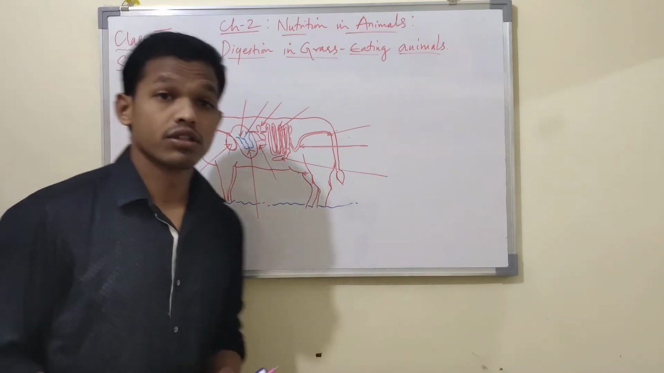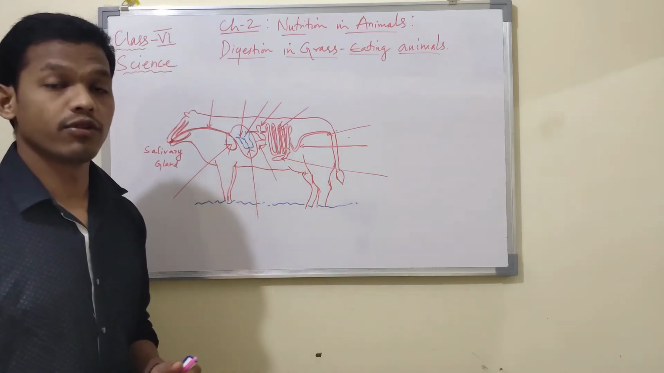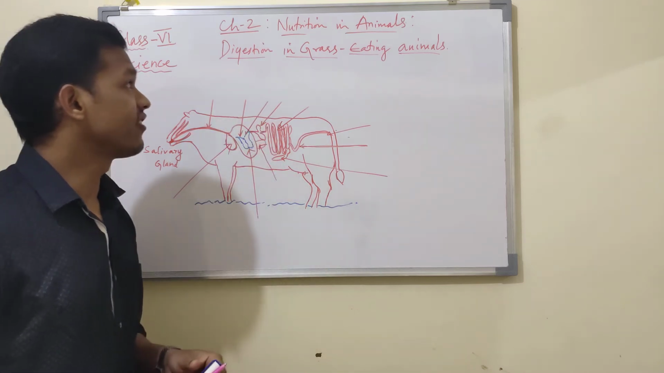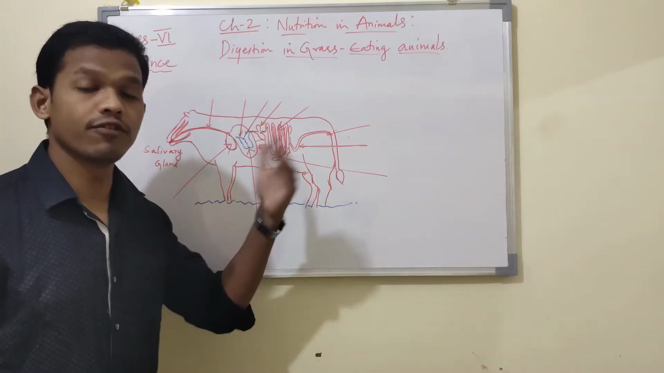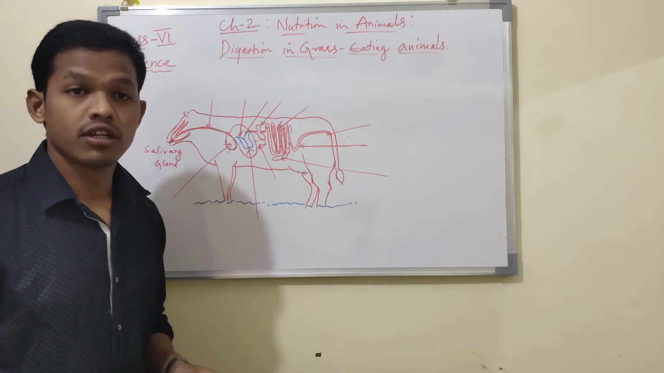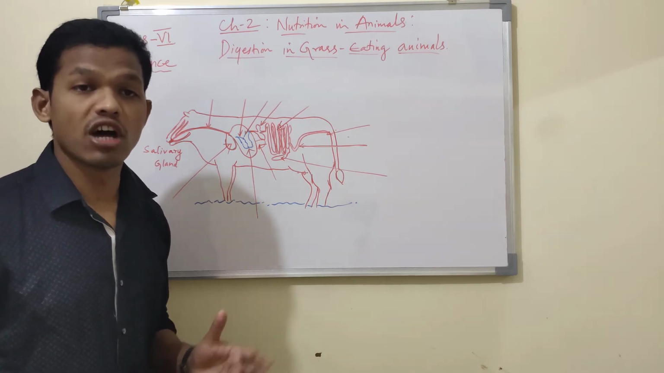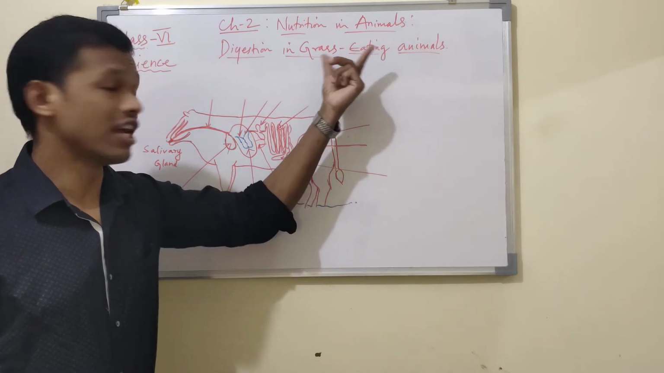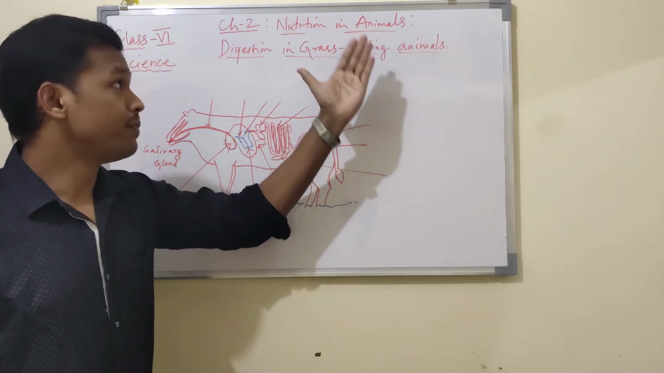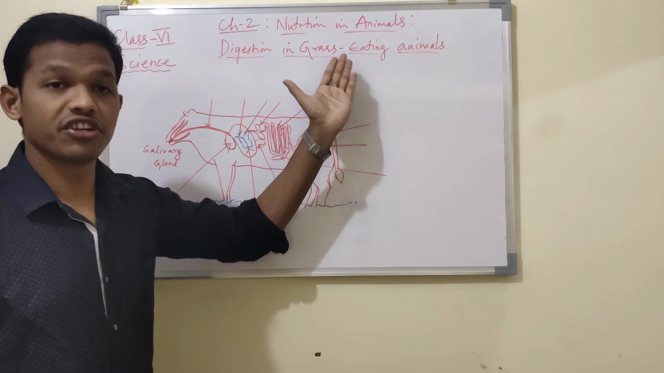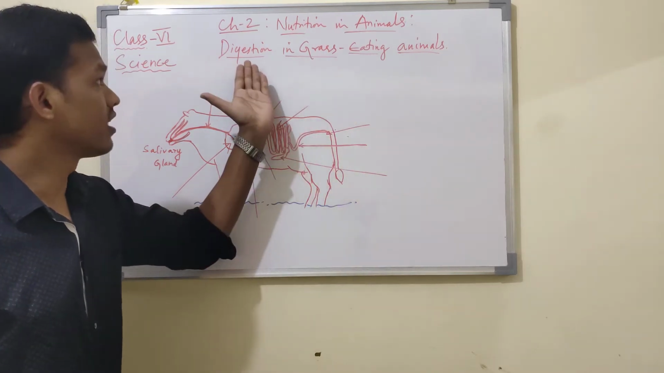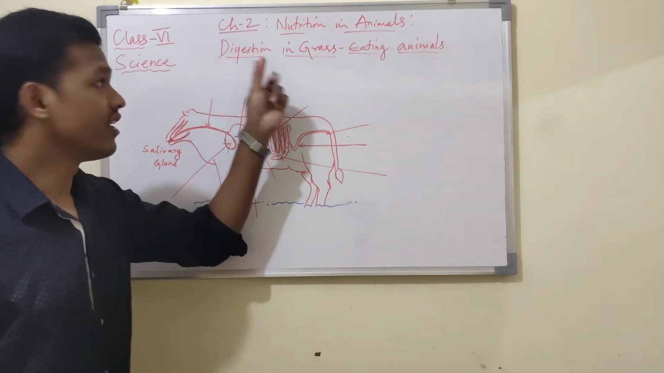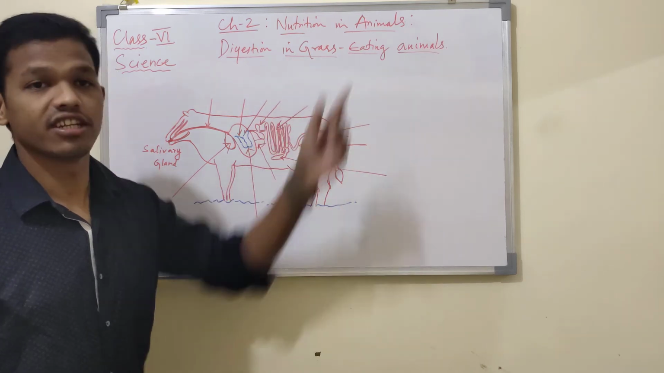Today's class will learn regarding digestion in grass-eating animals. Already we have discussed the topic called digestion in humans. Now we'll study digestion in grass-eating animals, those animals which depend on grasses as their nutrition. So we will study their digestive system.